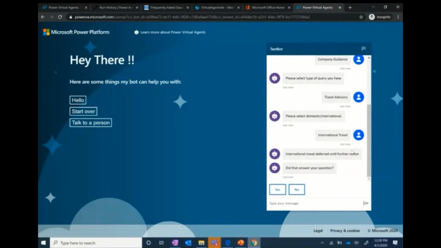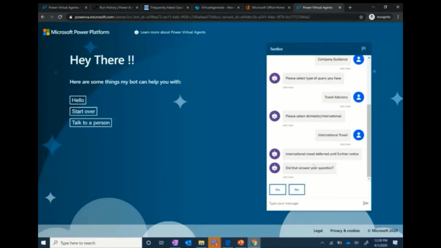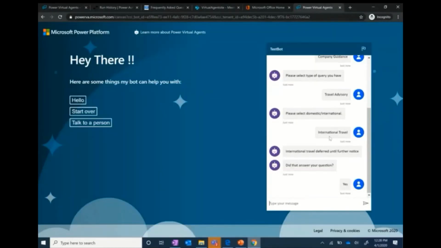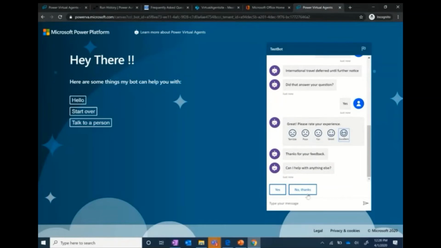I'm storing this data in a SharePoint list over here. This is the SharePoint list in which I'm storing my data. I can say, yes, it answered my question. I can give it an experience rating. I can just select if I want help with something else.